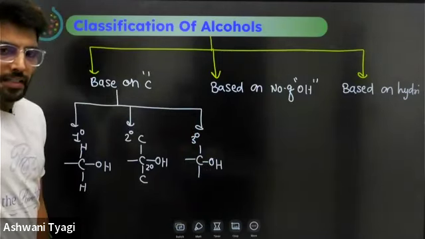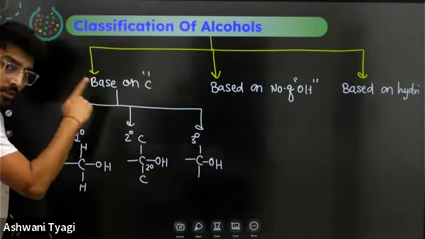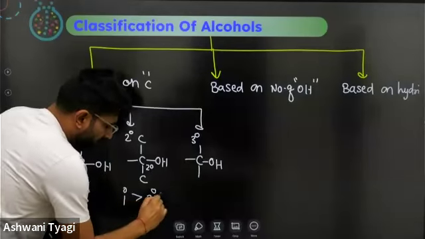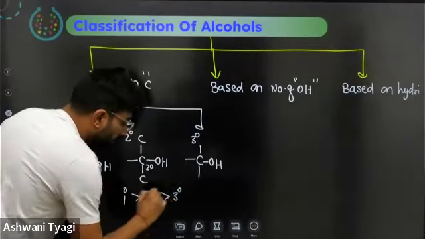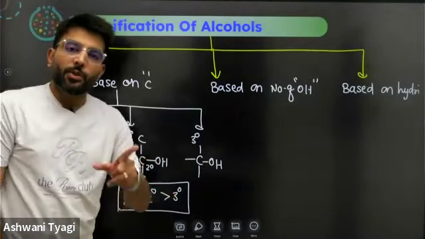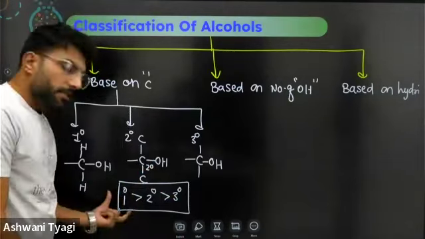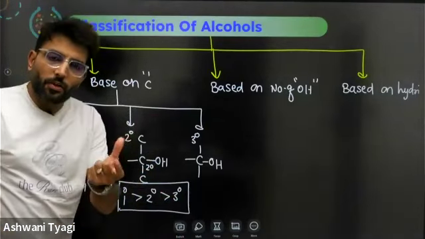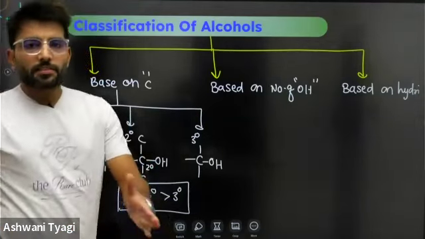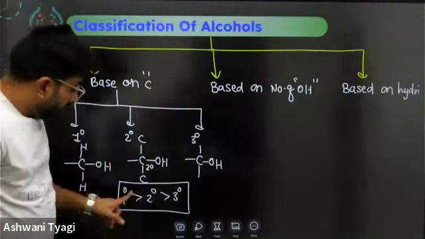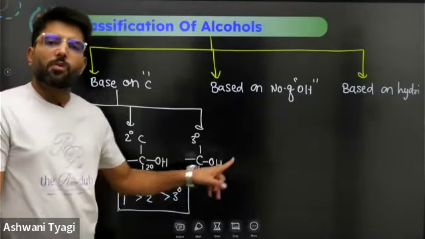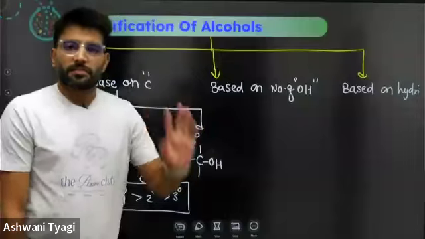Remember, bachcho, this first point is very important. Always keep in mind that primary alcohols are more acidic than secondary alcohols, which are more acidic than tertiary alcohols. It will be very important during the Lucas test. In the Lucas test, we discuss the acidity of alcohols only: which reacts faster, which reacts very slowly.